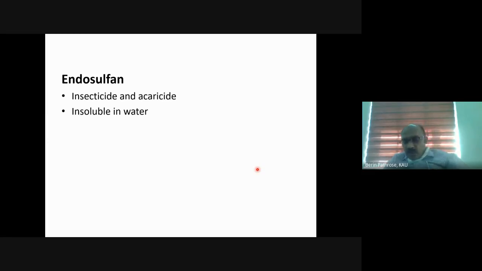So, are you familiar with the endosulfan issue of Kerala? Yes. Okay. Any student studying pesticides should have a brief understanding of what happened in Kasaragod, in the Kasaragod Plantation Corporation. Anyone from Kasaragod in this class?